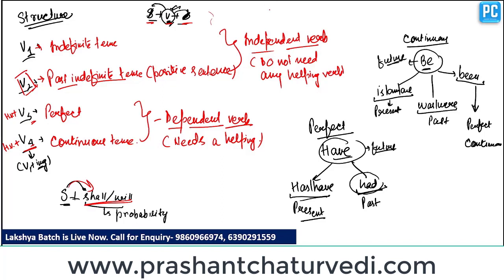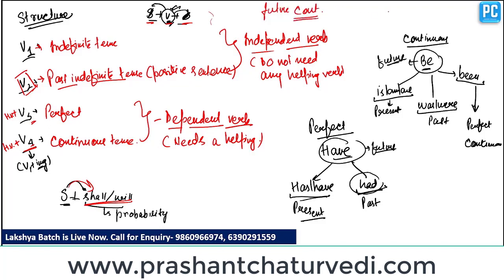So if we want to construct a future continuous tense, first of all we have to decide the state of the tense. Clear? Here we are talking about future continuous tense, so we identify the state.